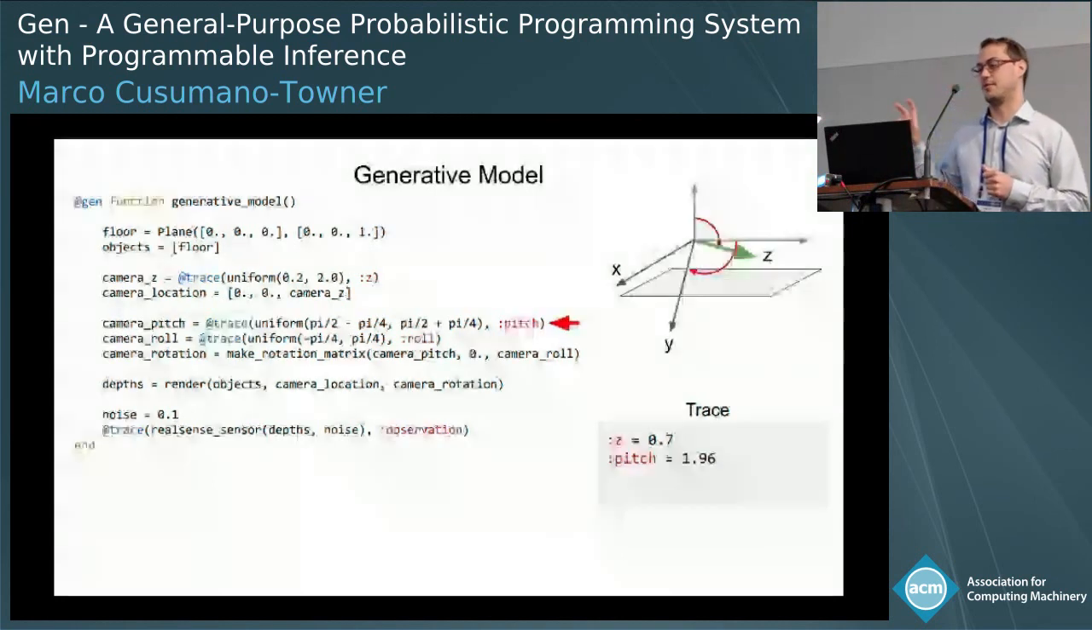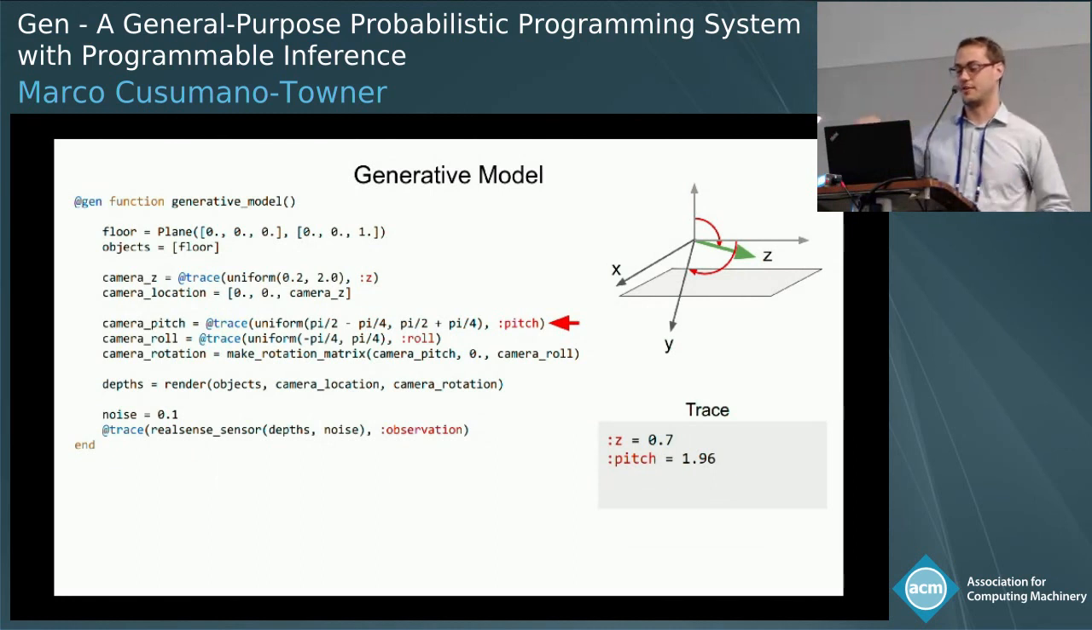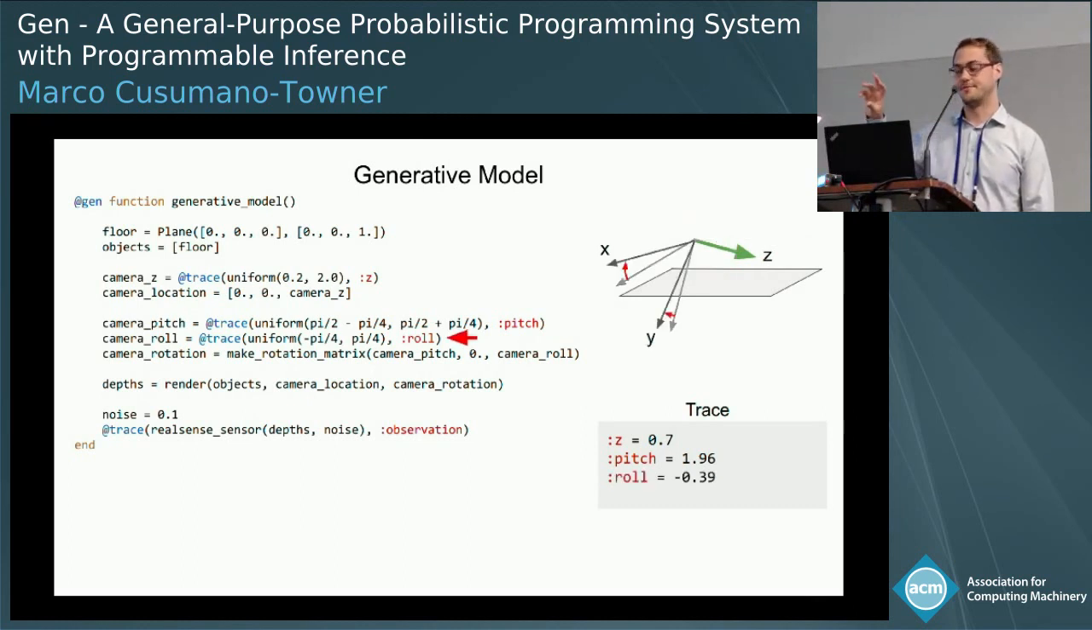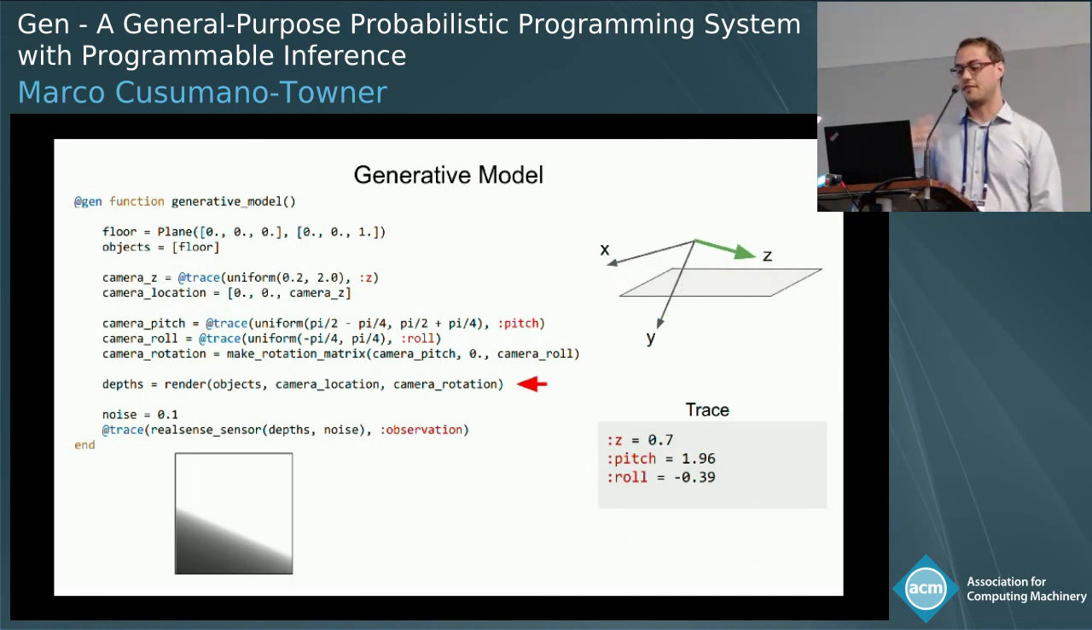Next we sample the pitch angle. A pitch of 0 corresponds to facing up, pitch of pi/2 is facing forward. We also sample a roll angle, which rotates the camera around its heading vector. And finally, we render the synthetic depth image. This is what we would expect to see with these pose parameters, Z, pitch, and roll. We'd expect to see a plane sort of going off into infinity.